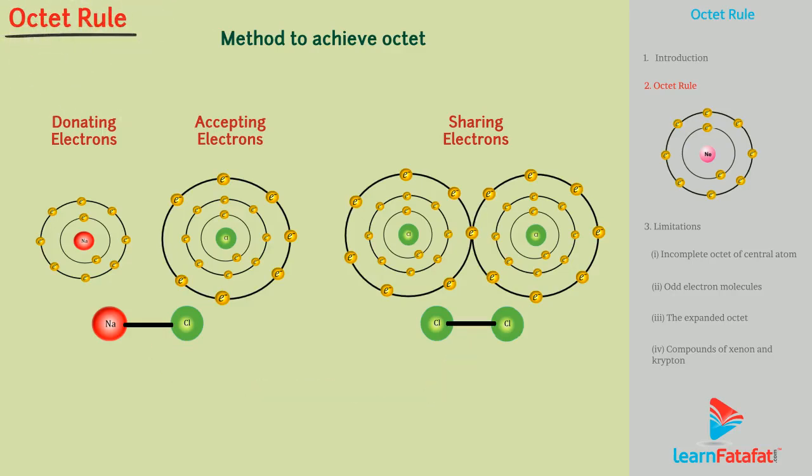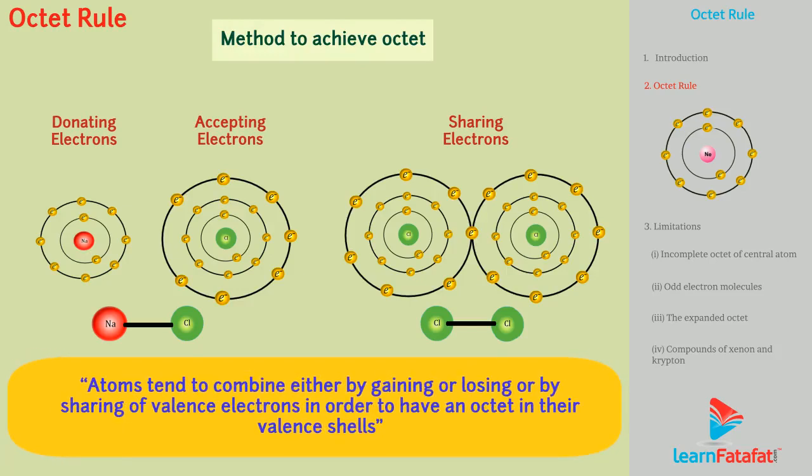Octet rule briefly summarizes this observation. It states that atoms tend to combine either by gaining or losing or by sharing of valence electrons in order to have an octet in their valence shells.